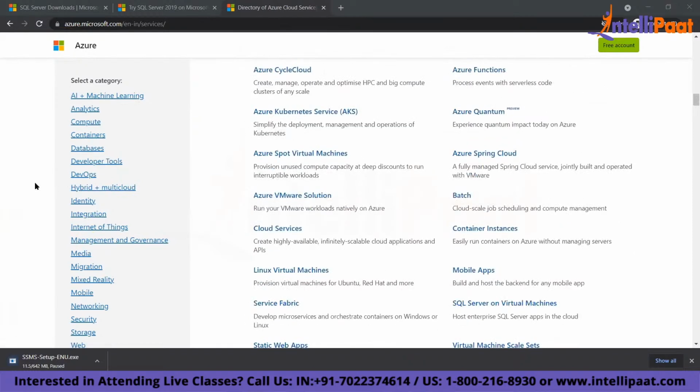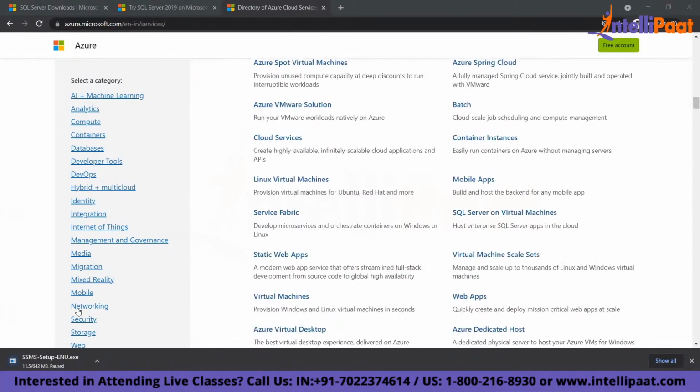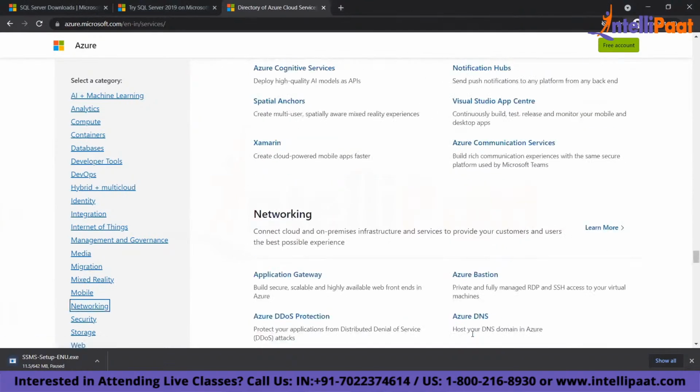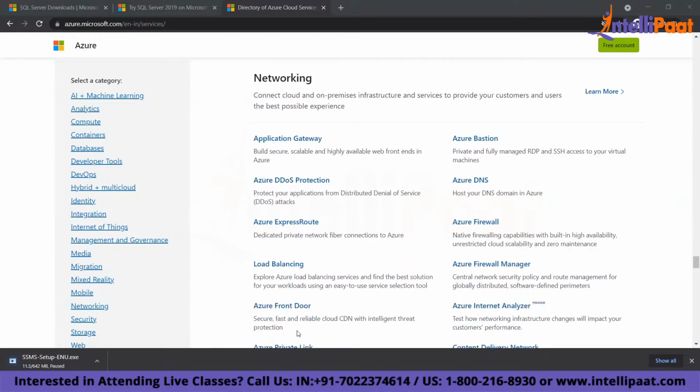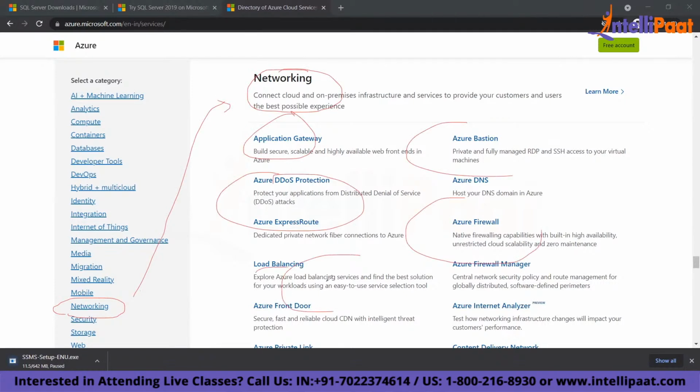There are different types of products here, basically resource providers or service providers. One by one, you can see here. If you look at networking, these are some of the services. Just go through it once. These are your networking related services, various services which you can create in the cloud and set up. Got it? Understood? Various products are there. We're not going to cover all of them. We'll cover some of the products.